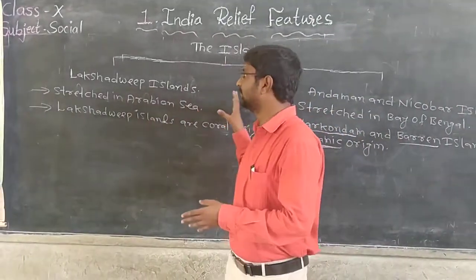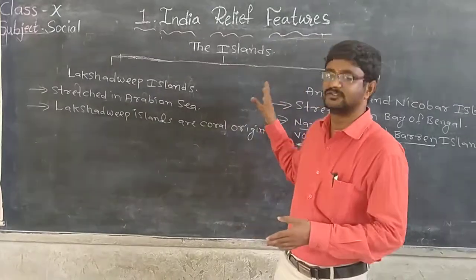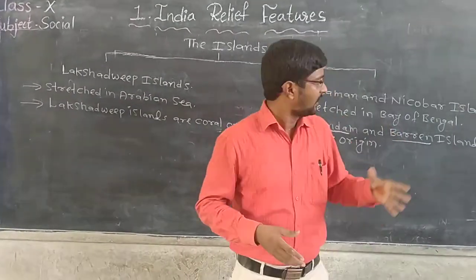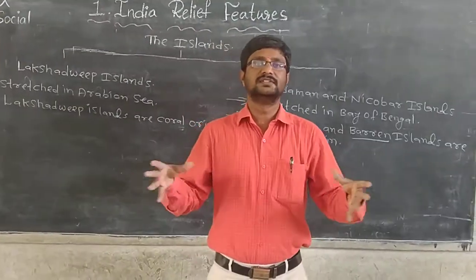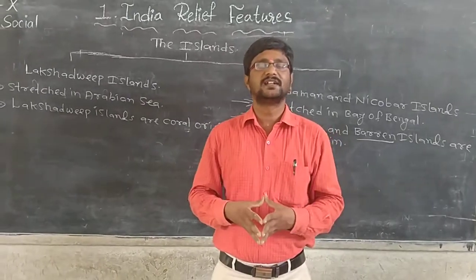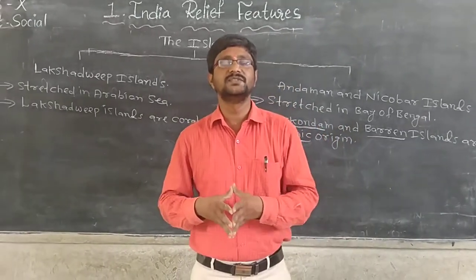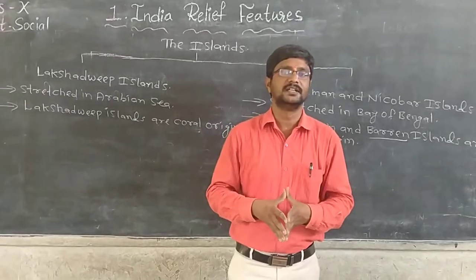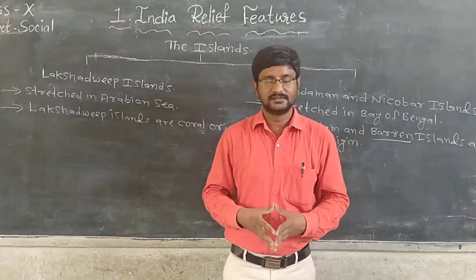So this is the information about the islands, Lakshadweep Islands and Andaman and Nicobar Islands. So these are the 6 major physiographic divisions of our country, right? So this is the information.